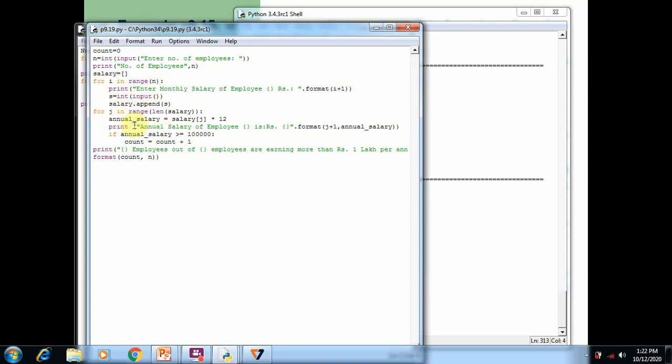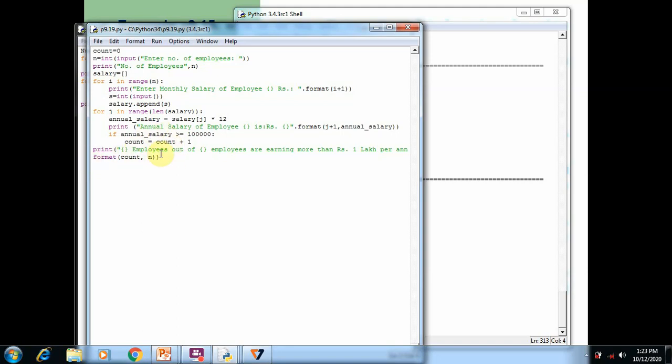After that, we run the j loop, where we find the annual salary of the employee by multiplying each element of salary with 12. And in the same loop, we check whether the annual salary is greater than 1 lakh, and by using the count variable we increment it each time this condition is satisfied.